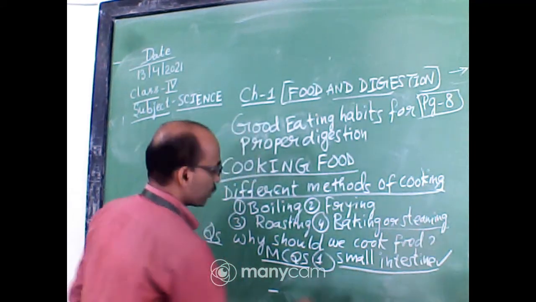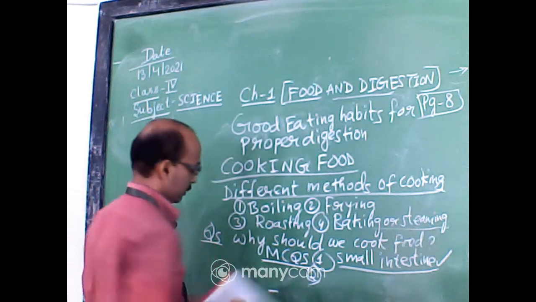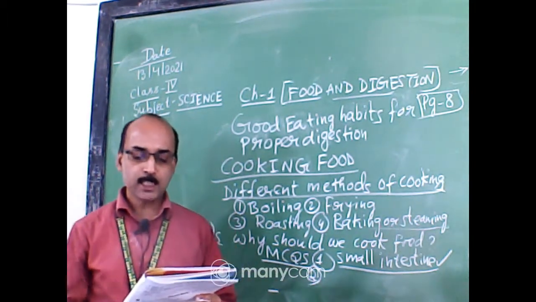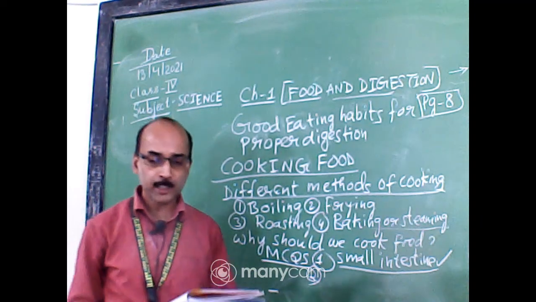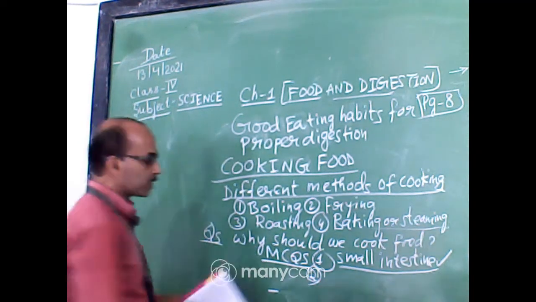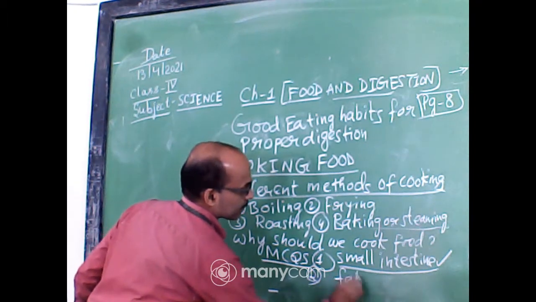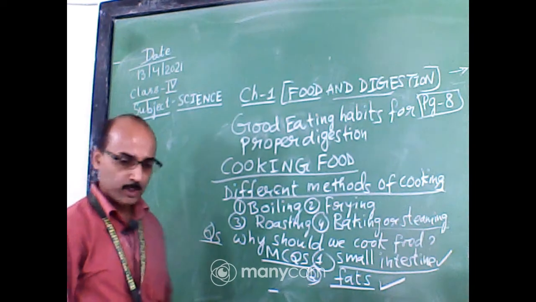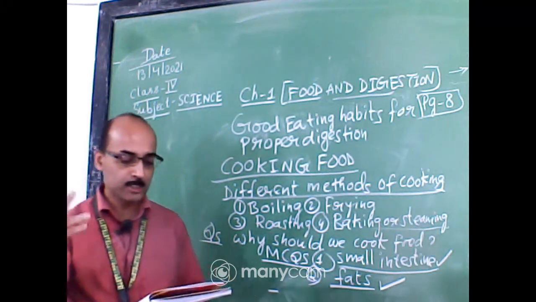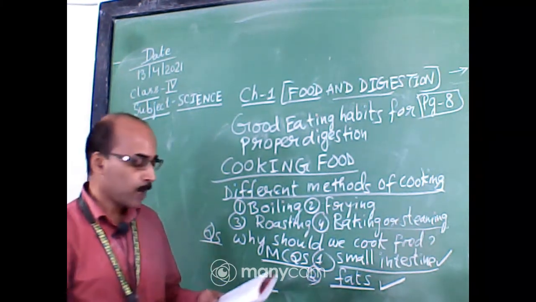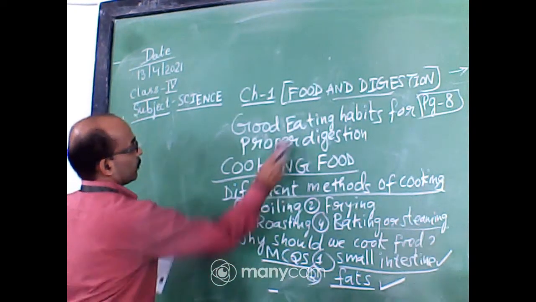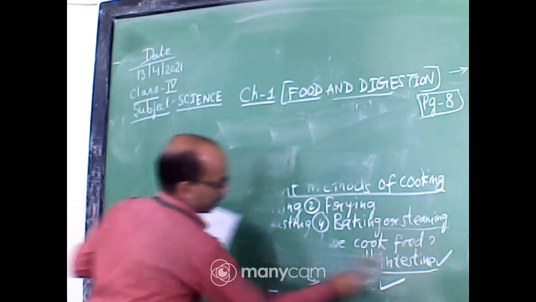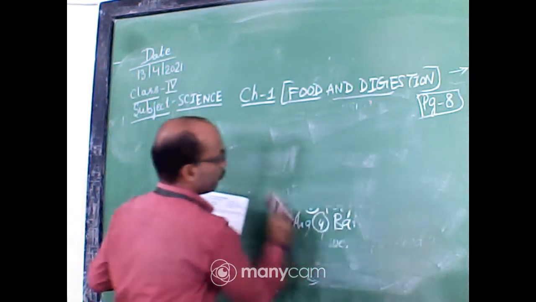Next, number 2, junk foods contain too much fats, proteins, minerals. What is the correct answer? Junk food contains too much fats. Okay. So, yes, very good. All of you are giving the correct answer. Okay. Now, I will rub the board now. We will learn the next topic, that is food preservation.